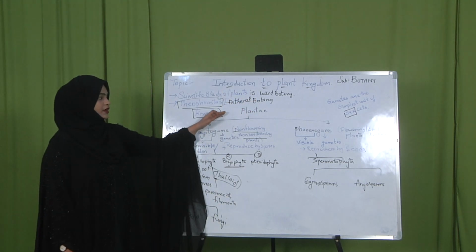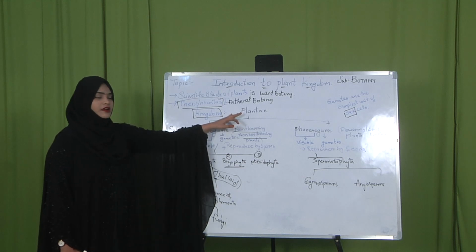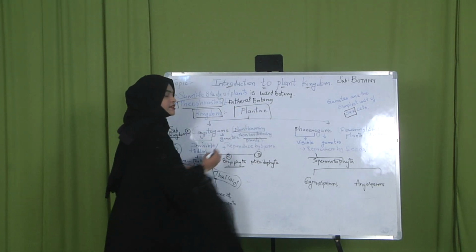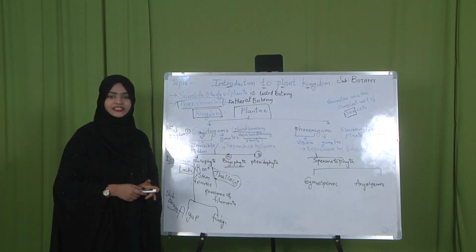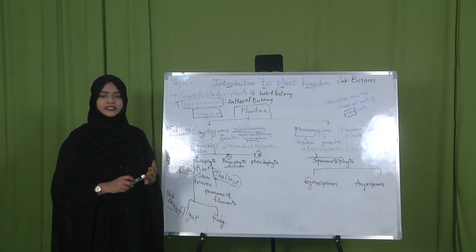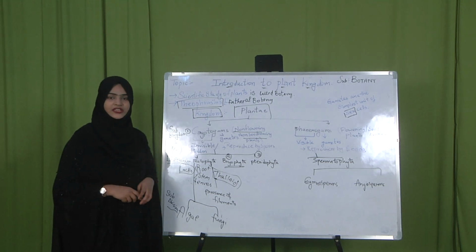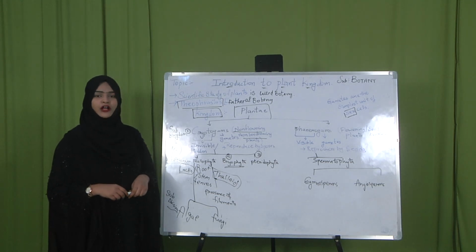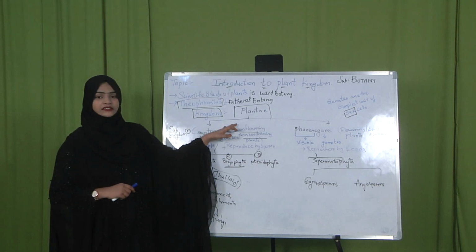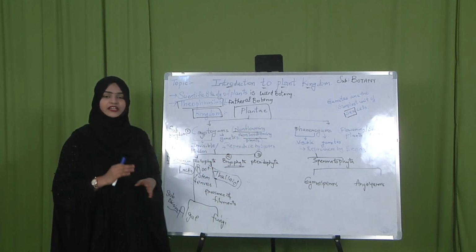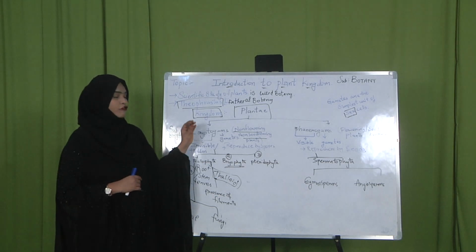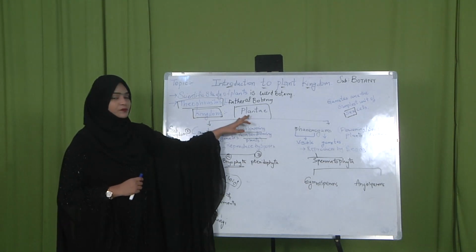Today we are going to learn about the kingdom of plants. The kingdom is Plantae. The Plantae kingdom involves a variety of plants which are present not only in our houses, but also in the gardens, the parks, the forests, the wildlife sanctuaries, national parks, etc. All the plants which are present everywhere in the world come under the kingdom Plantae. Any plant, whether terrestrial or aquatic, comes under the kingdom Plantae.